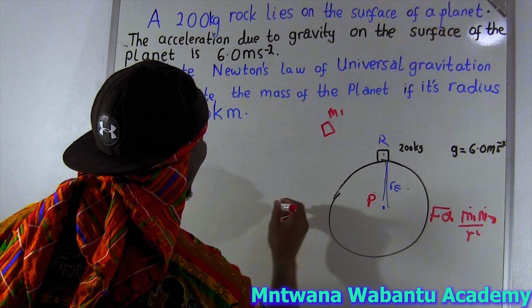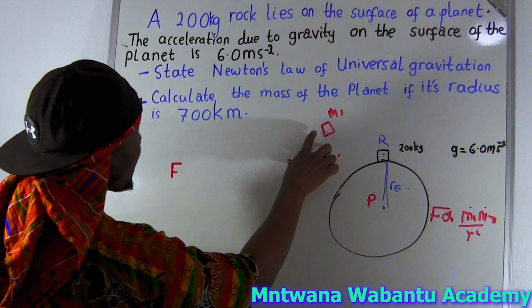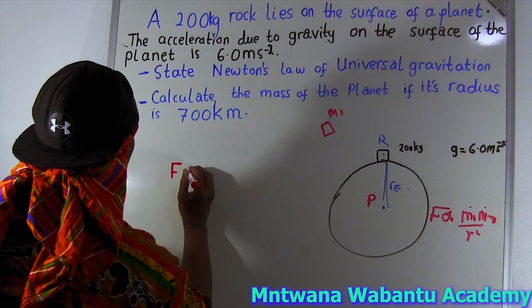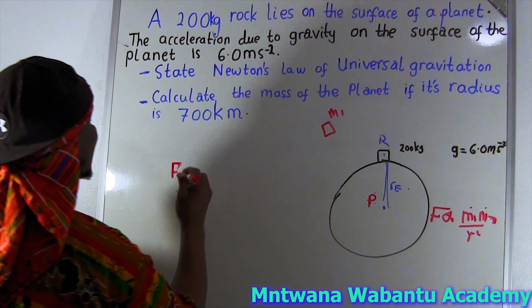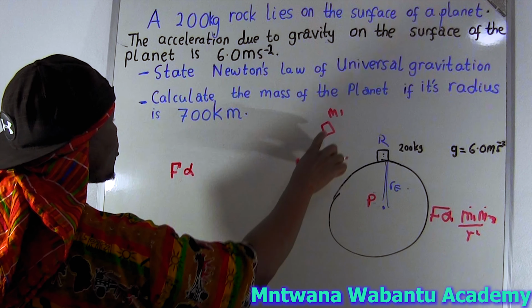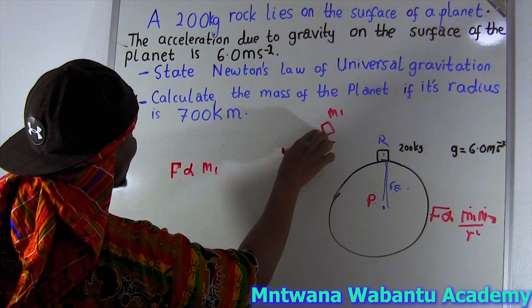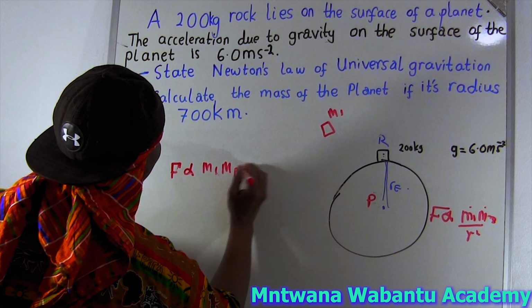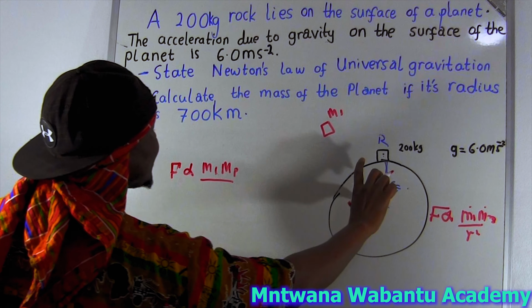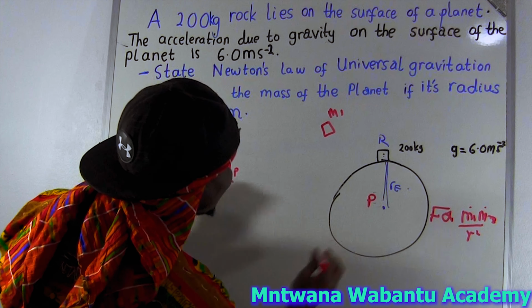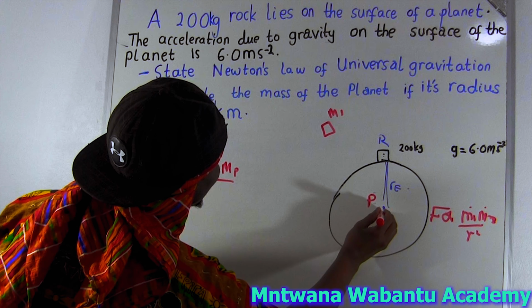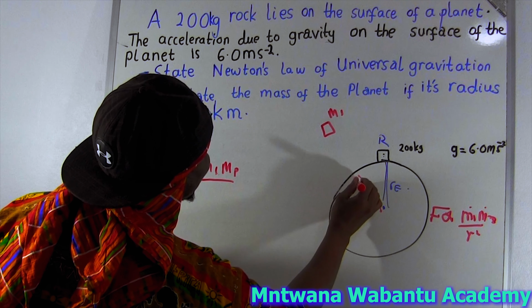We would calculate the force between the rock and the planet as directly proportional to the product of the two masses, over the square of the distance between them. The distance between them is the distance from the center of the Earth to here, which is the radius of the planet.